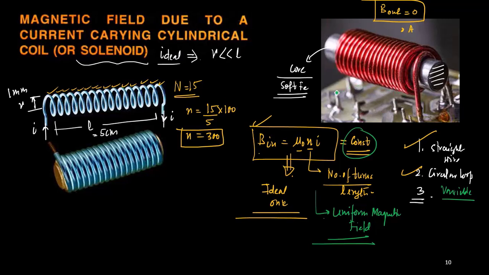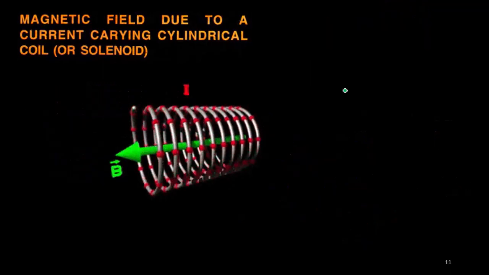Regarding the direction, how to calculate it, I will show it. But first of all, understand that this is the first geometry that we are going to learn which can produce a magnetic field that is uniform in nature. Uniform means there is no variation. It remains constant. Now regarding the direction, let us say this is a solenoid and this red dot implies the direction in which the current is flowing.